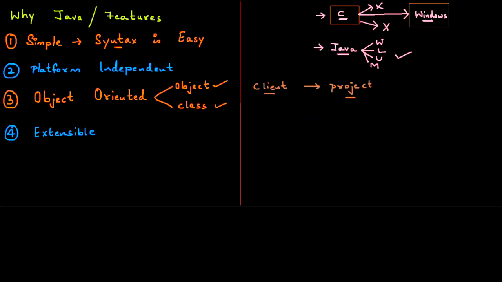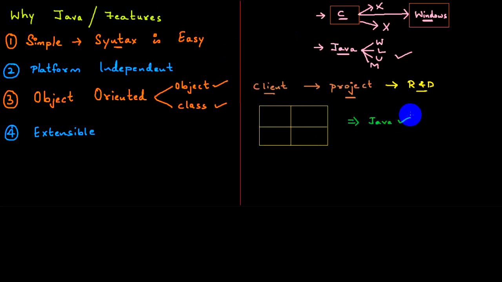So after a lot of research, a lot of R&D work, you come to the conclusion that this particular project has 4 modules. How many modules does this project have? It has 4 modules. Now, in order to build all the 4 modules, it is possible to build it only with Java.